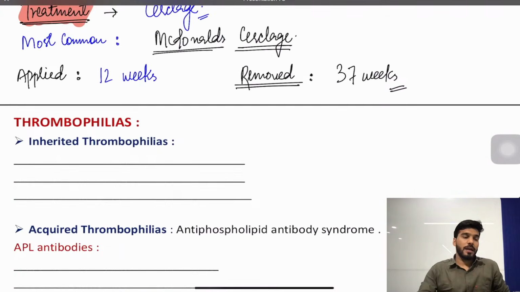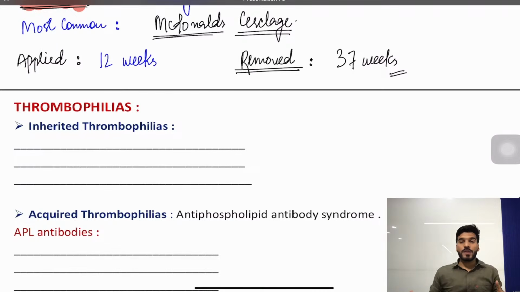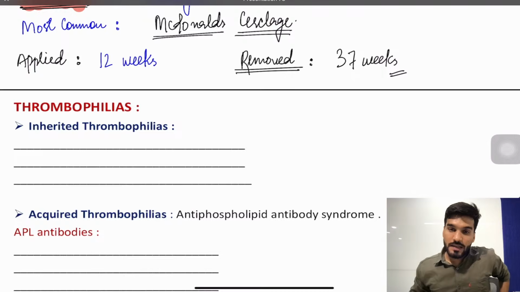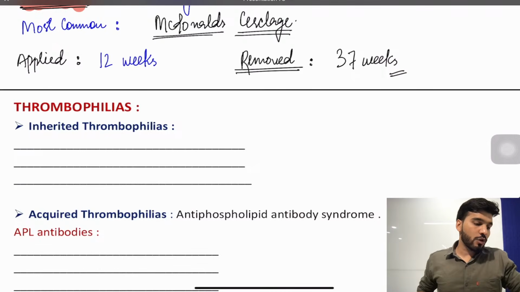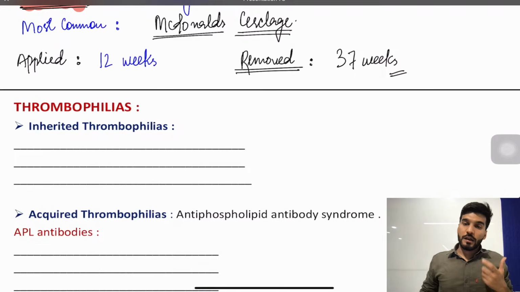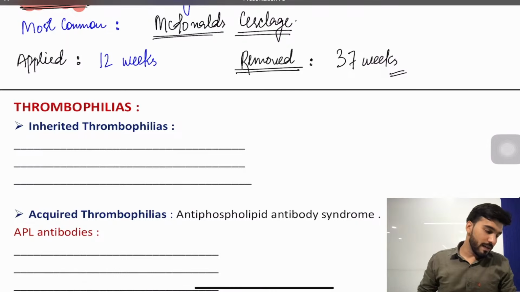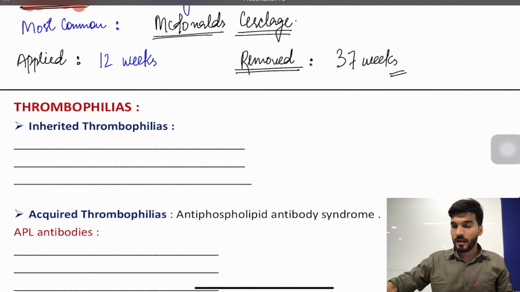So in one word, write me down. If it's a septate uterus, the treatment is hysteroscopic resection. If it is a bicornuate uterus, we have a unification surgery called Strassman metroplasty. And if a patient is having incompetent os or the short cervix, the treatment is going to be cerclage, and the most common cerclage we are using is McDonald cerclage. Followed by that we can also use Shirodkar cerclage, or we can also use the trans-abdominal cerclage. Clear to everyone? Yes?